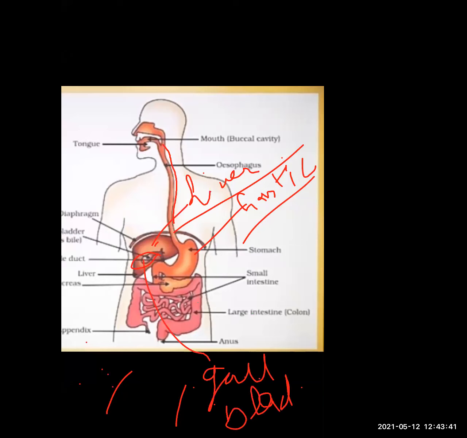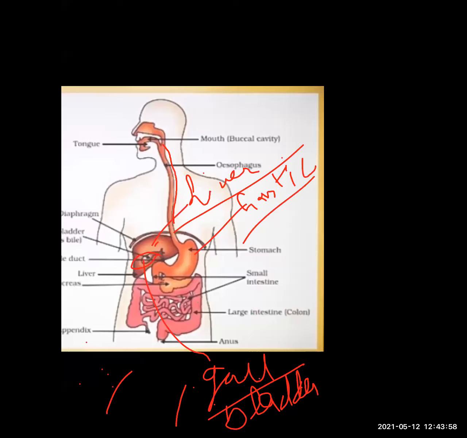Gallbladder. Balloon-like structure. The liver, the largest gland of our body, produces the bile juices, and the bile juices are stored in the gallbladder, and here it is discharged.